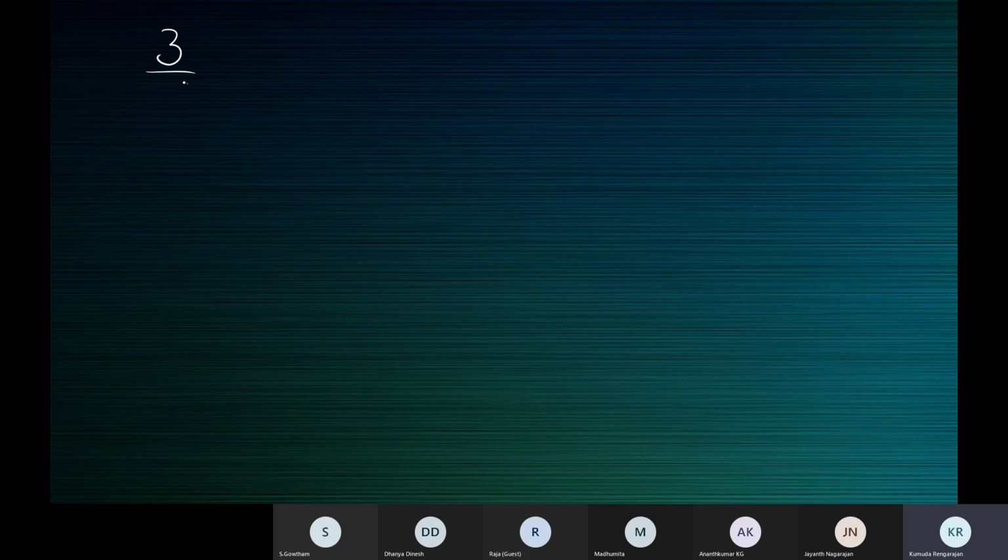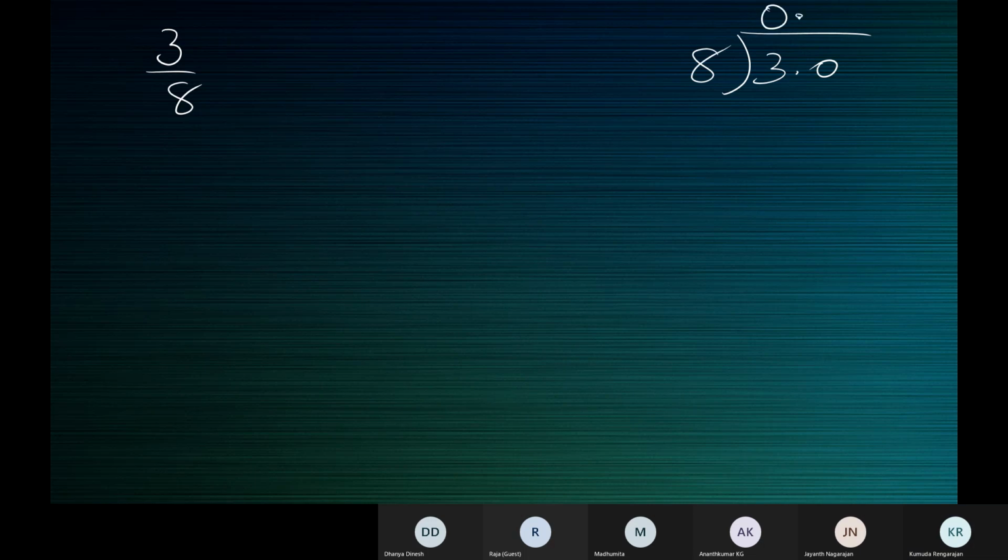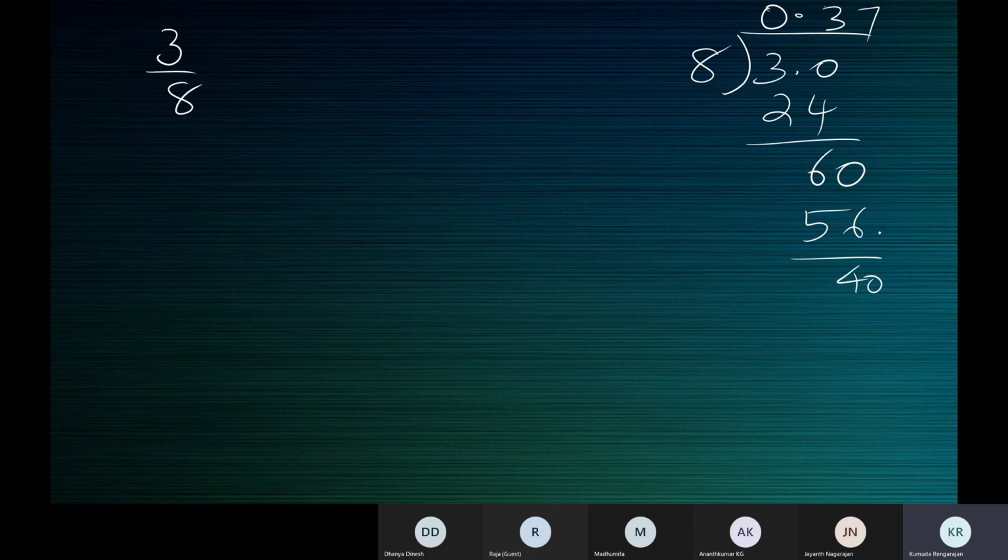So I said 3 by 8. When we perform the division, 8 3s are 24, 6, 0; 8 7s are 56, 4, 0; 8 5s are 40, 0. When you get 0 as a remainder, you know it's over. So the division is over, meaning the remainder is 0. Then look at the quotient. It's a terminating decimal. 3 by 8 is equal to 0.375.